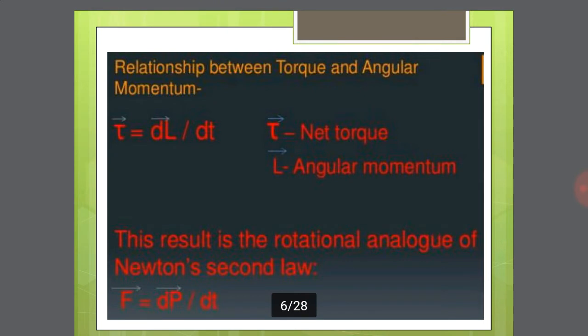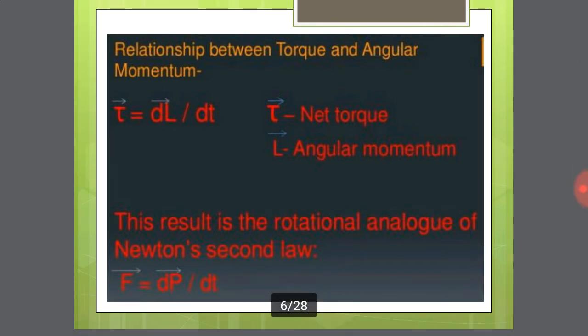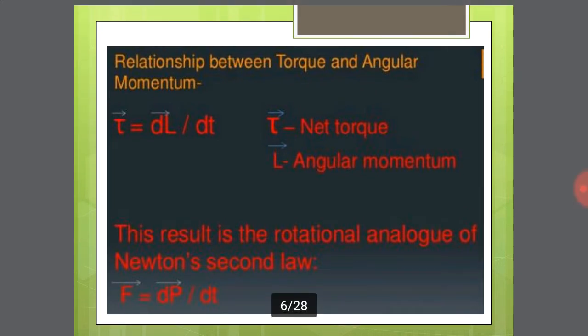Come to the next point, the relationship between torque and angular momentum. Before that, what is meant by torque? Torque is denoted by tau. Torque means the vector product of the position vector and the force acting on a particle. Torque tau is equal to R cross F, a very important equation.